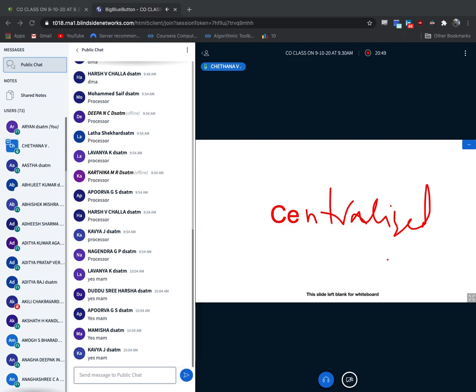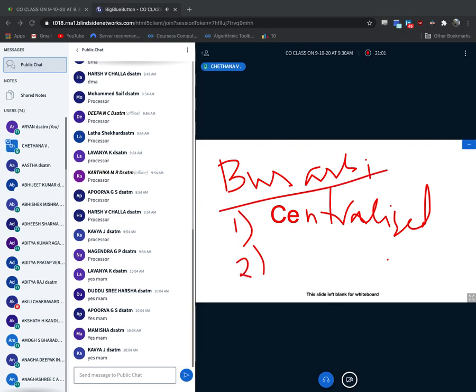So one is centralized. See what I'm writing here, bus arbitration methods. There are only two methods in bus arbitration. The first method is centralized. The second method is distributed arbitration. Now come to the point of what is centralized and what is distributed.